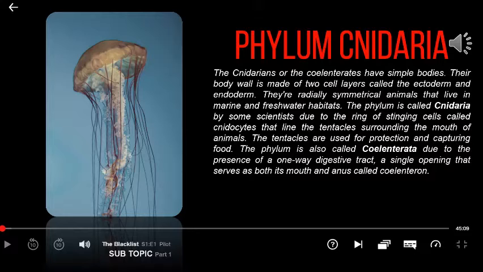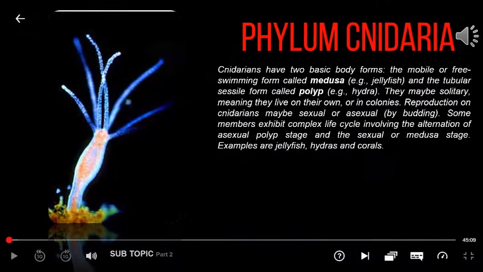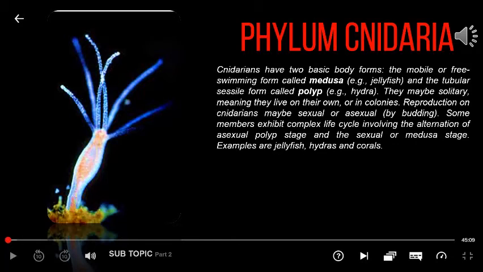The phylum is also called Coelenterata due to the presence of a one-way digestive tract, a single opening that serves as both its mouth and anus called coelenteron. Cnidarians have two basic body forms, the mobile or free-swimming form called medusa, example is jellyfish, and the tubular sessile form called polyp, example is hydra.